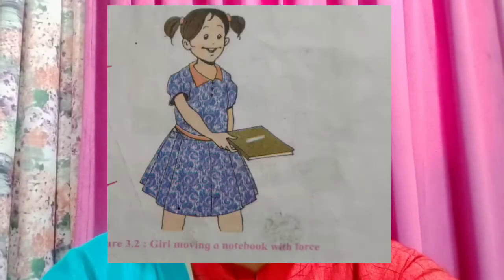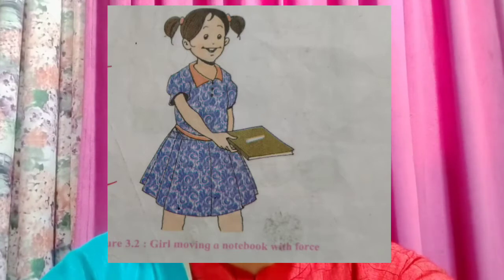For understanding centrifugal force, some activities are given in your textbook. Try to do these activities. Centrifugal force is the force which acts away from the center. If any object is moving away from the center, it is called centrifugal force.